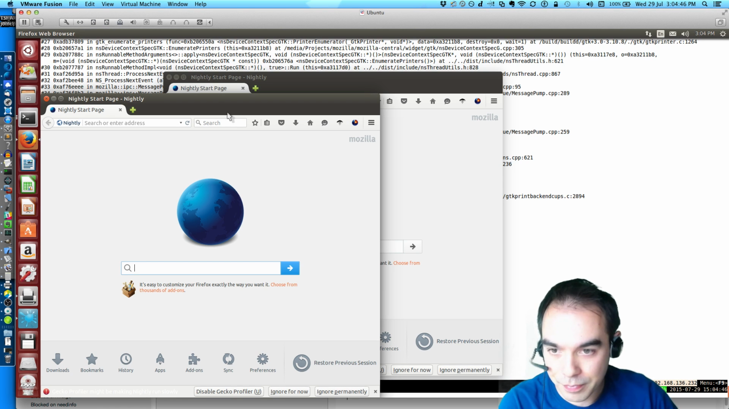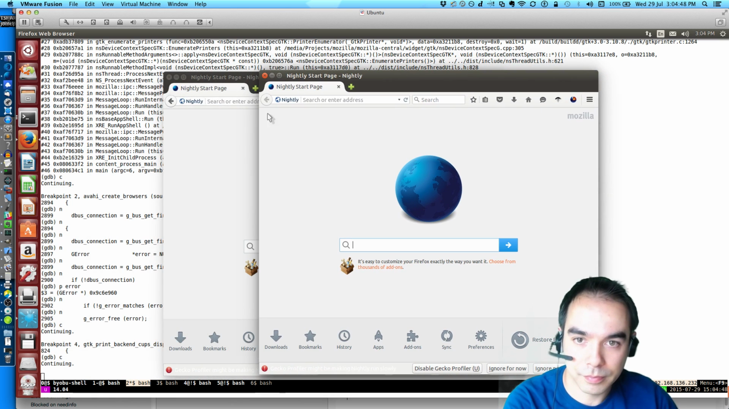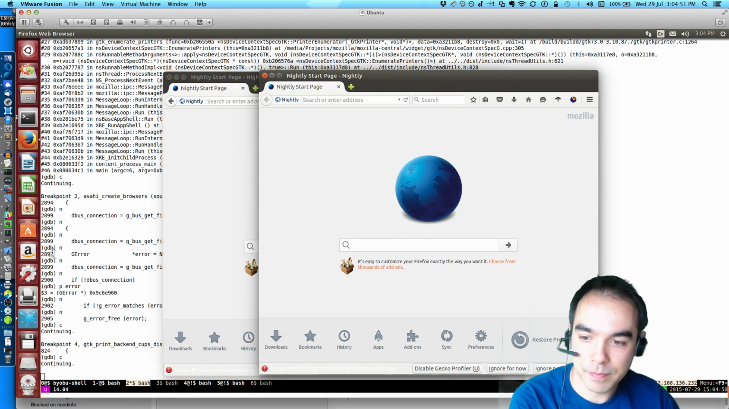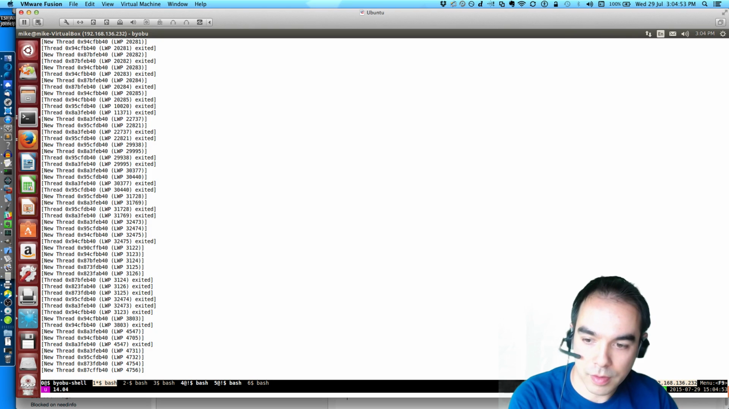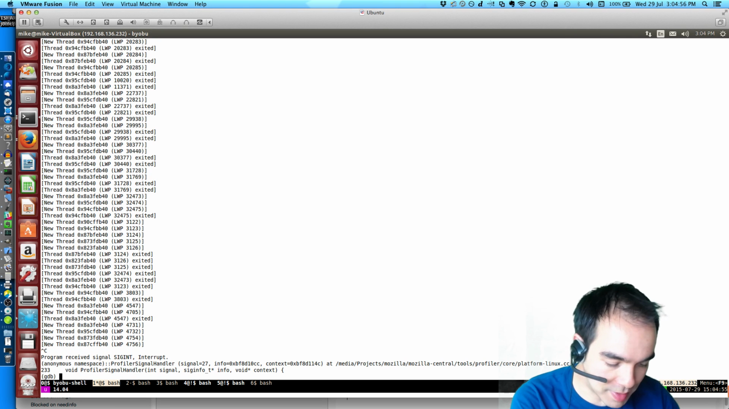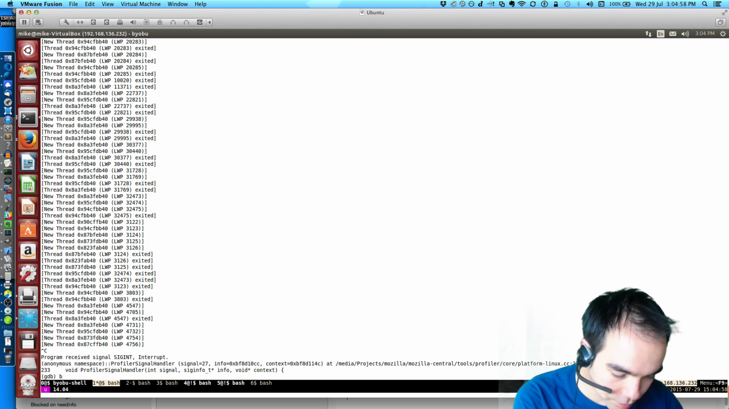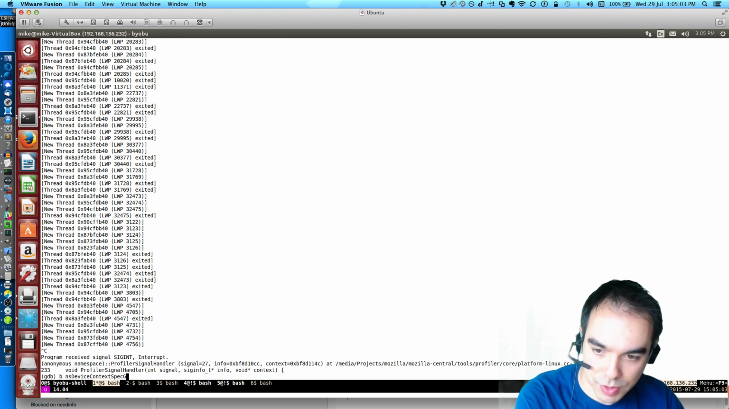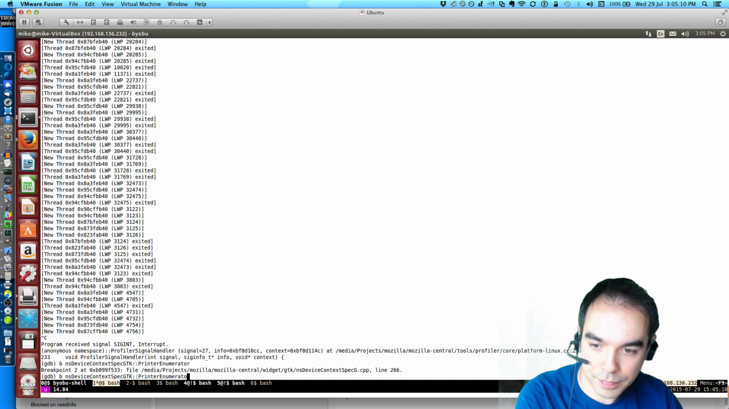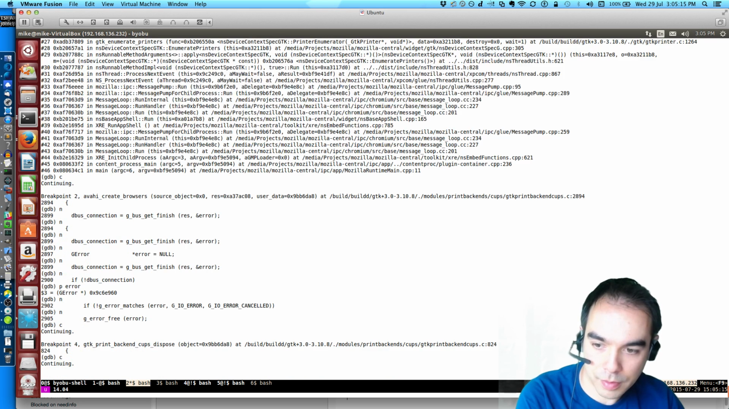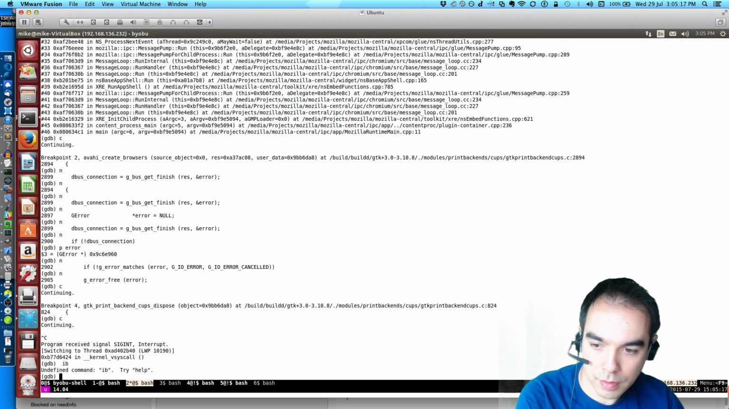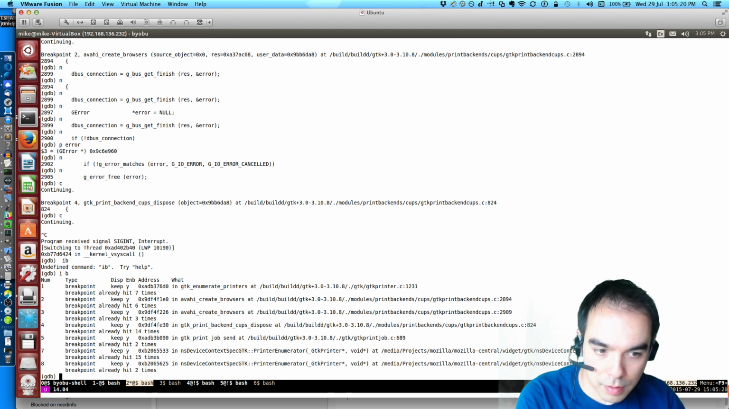Okay. So this is a non-e10s window. So I want to set similar breakpoints here. So this device, context, spec, GTK, printer, enumerator. 77.